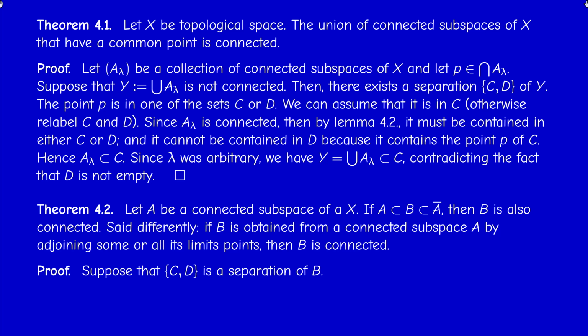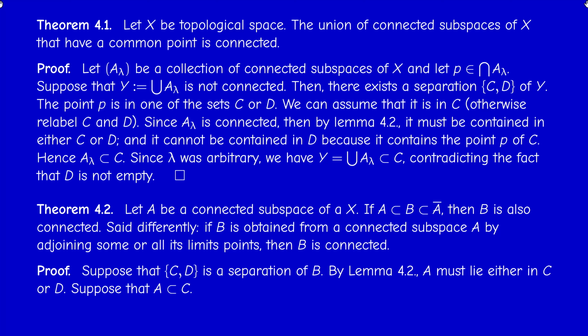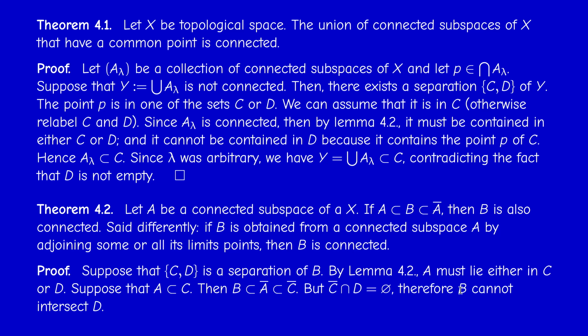Okay, rigorous proof by contradiction. Suppose that C, D is a separation of B. Then by Lemma 4.2, since A is connected, A must be contained in either C or D. So by relabeling the two sets, we can assume that A is contained in C. Then what do we have? By assumption B is contained in A bar, and since A is contained in C, then A bar is contained in C bar, as we know. So we have this inclusion.